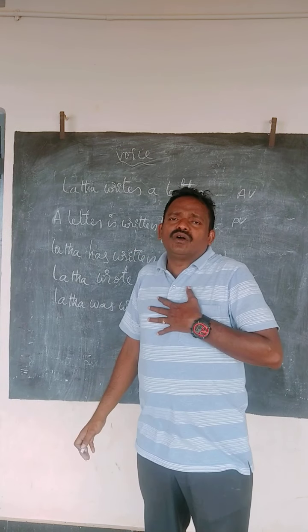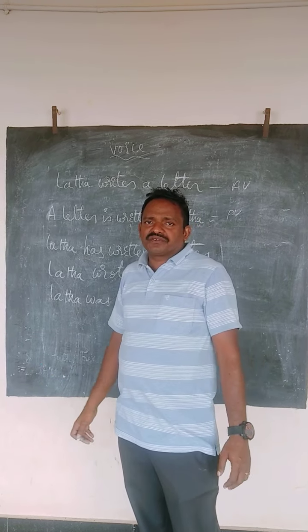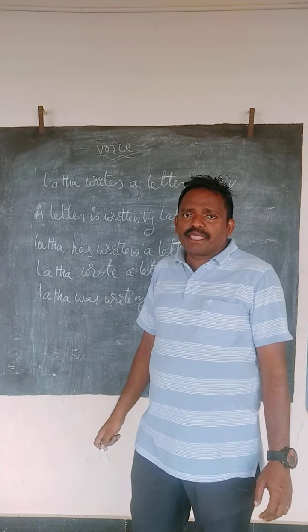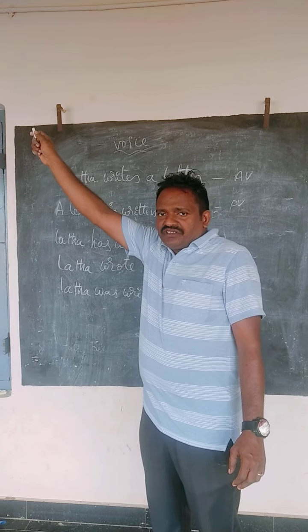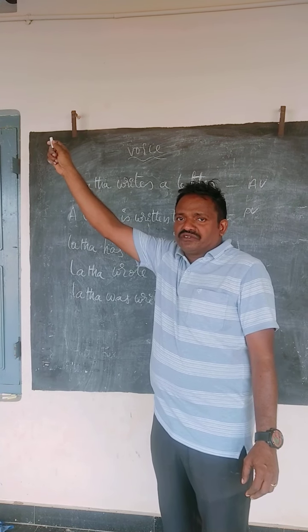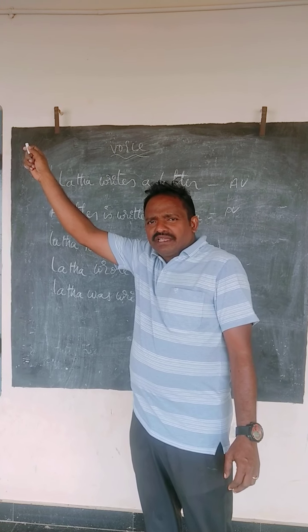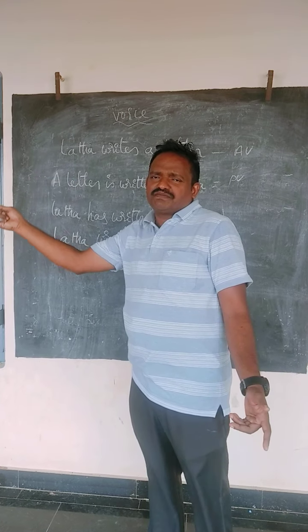I am doing homework. This is present continuous tense. Clarify? Whenever it is present continuous tense, then immediately go to the table. If the active voice is in the present continuous tense, the be form is is being, am being, are being, plus V3 plus object.